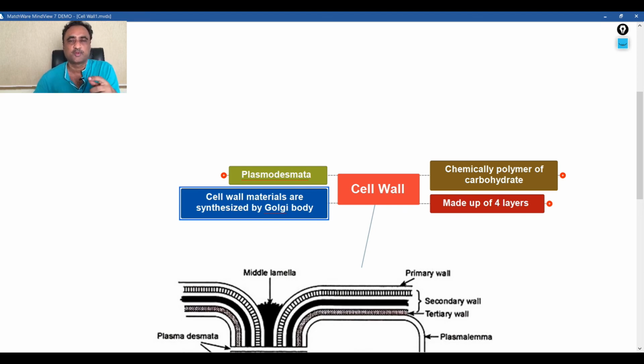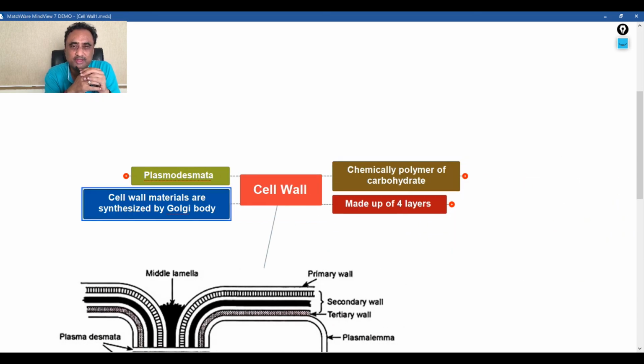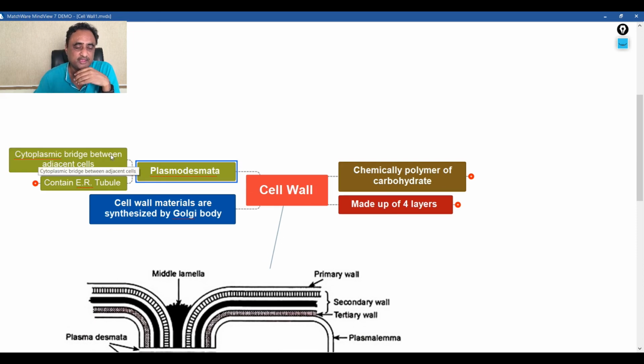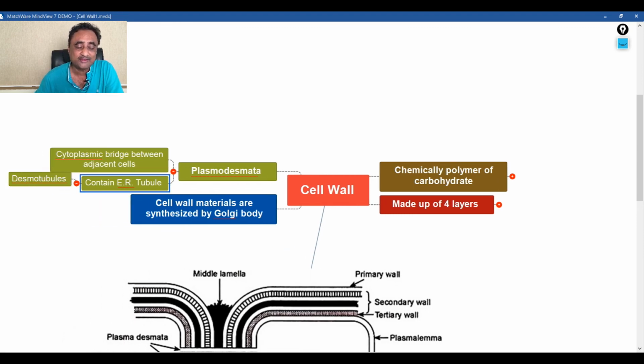Now let's talk about the last thing, plasmodesmata. It is a junction between two adjoining cells, and the two cells communicate with each other through plasmodesmata. It is a cytoplasmic bridge between two adjacent cells and contains endoplasmic reticulum, and we use the term desmotubules, which is a component of the ER.